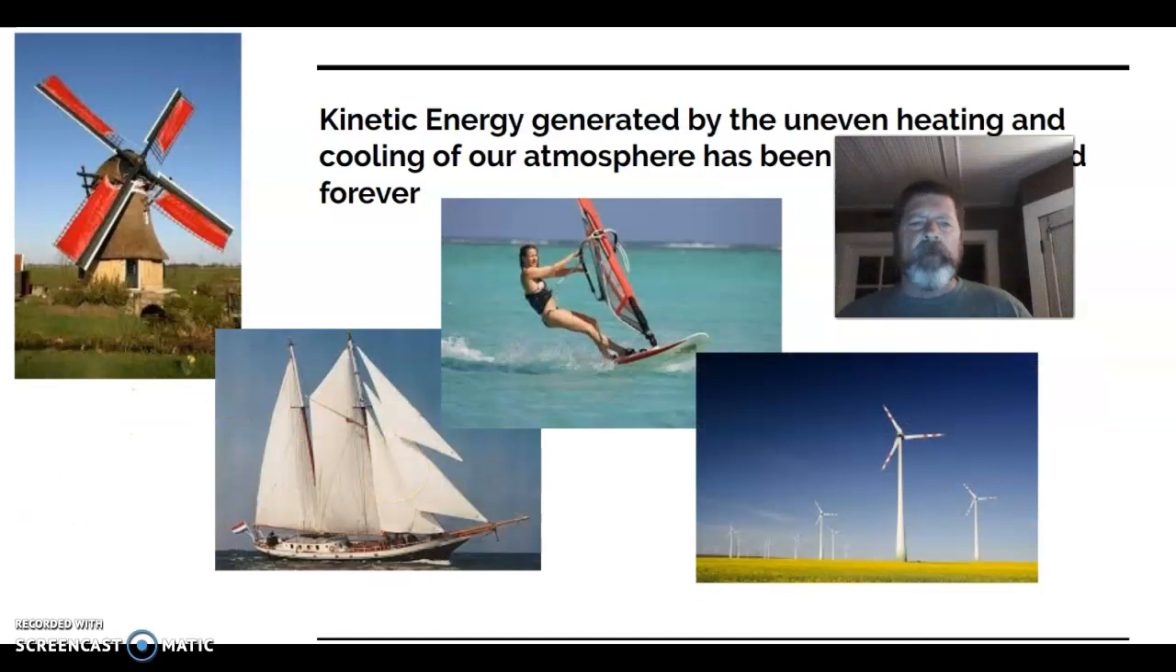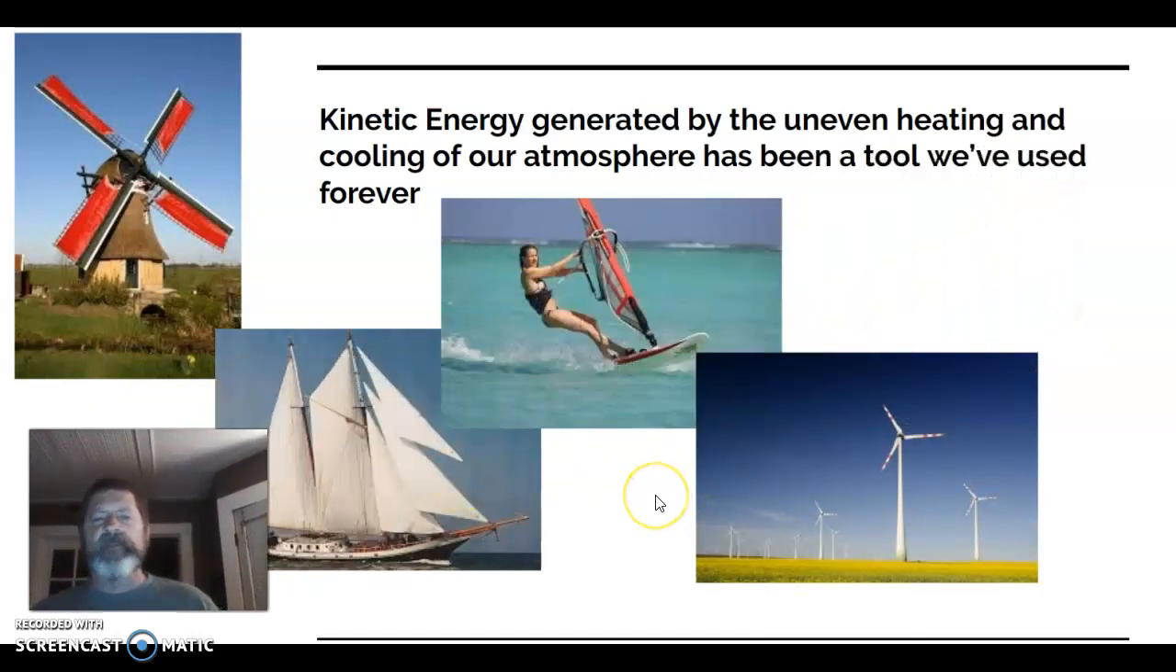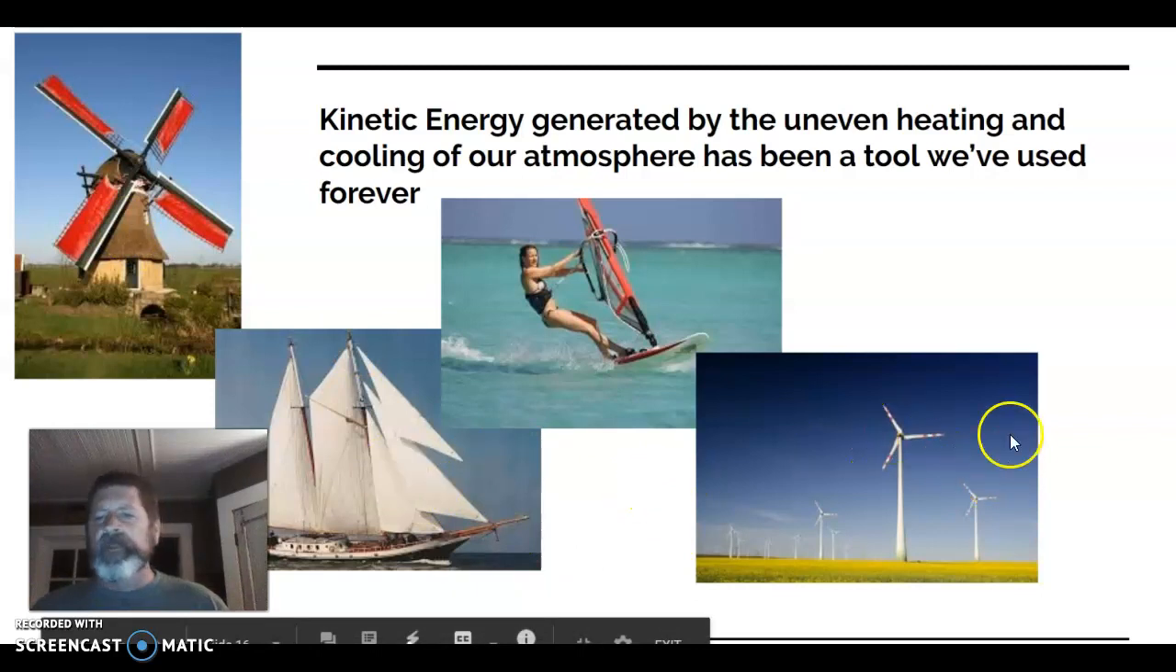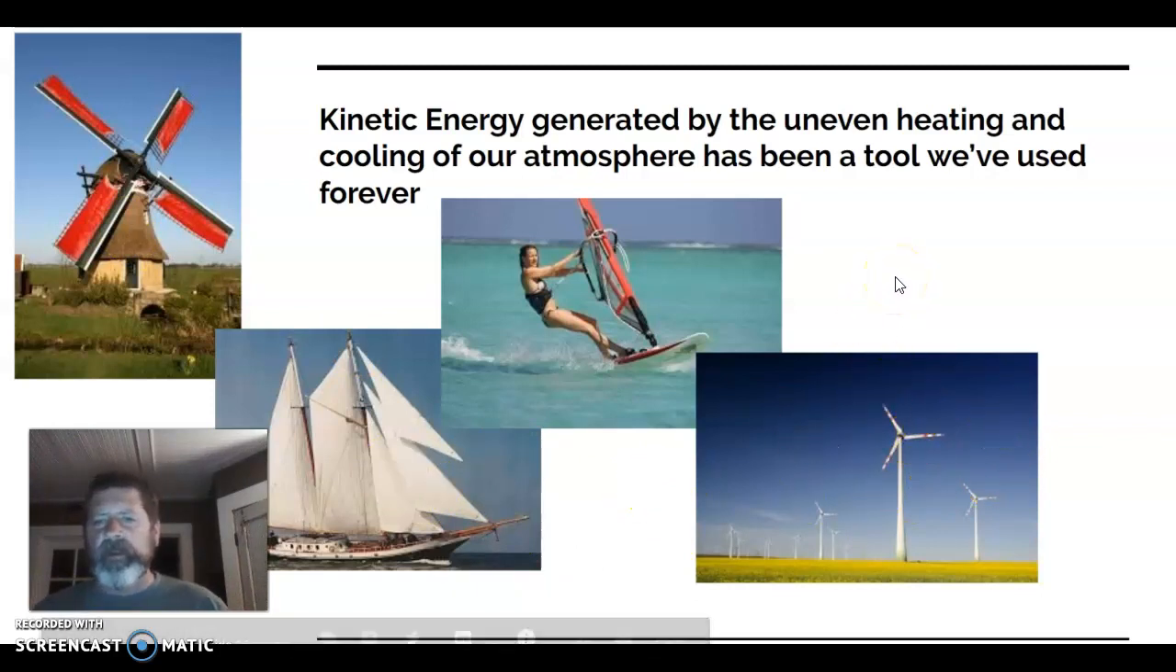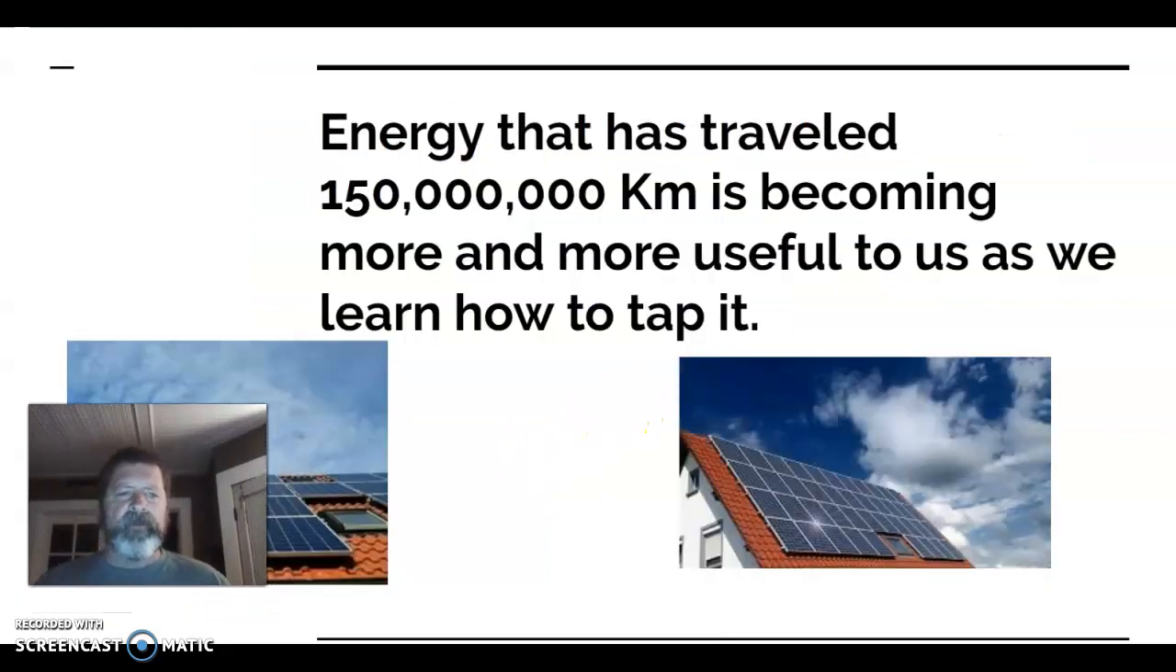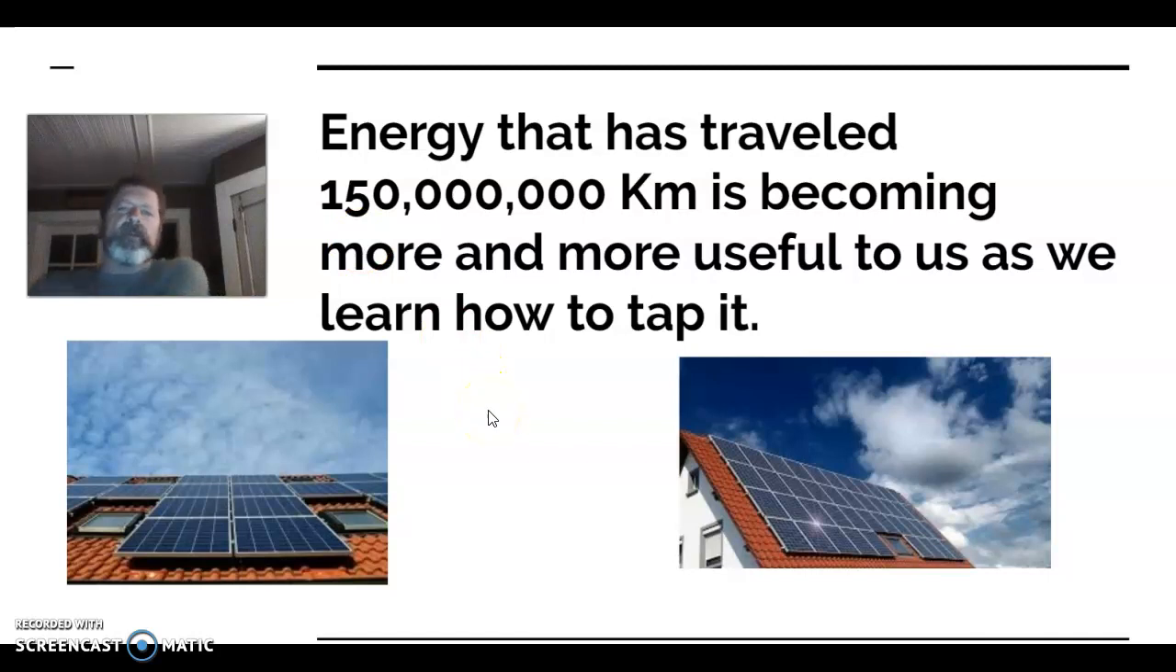This is another form, the uneven heating and cooling of our atmosphere, and just different ways that we take advantage of that, turn that into kinetic energy, mechanical energy, the windmill that's grinding wheat into flour. And then you've got sailing across the Atlantic. Condon, Oregon, the windmill farms, wind farms that are creating a lot of electricity. It's a big source of the sun's energy. That's the primary source of all of our energy that we have, that originally it comes from the sun. And we're getting better and better at harnessing that.